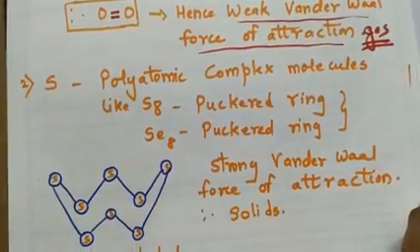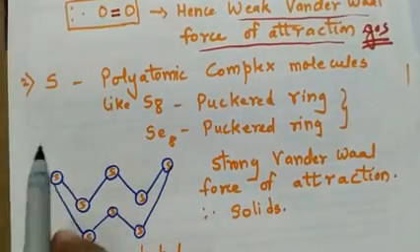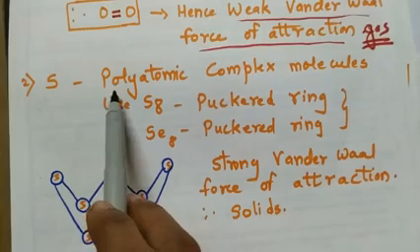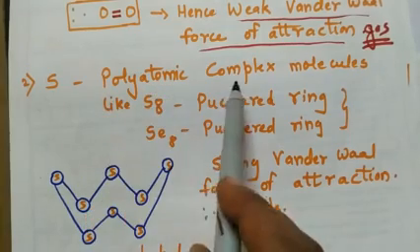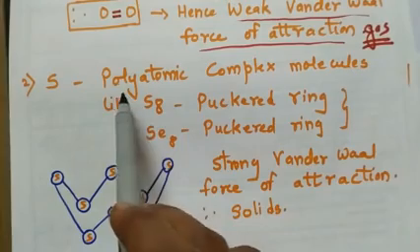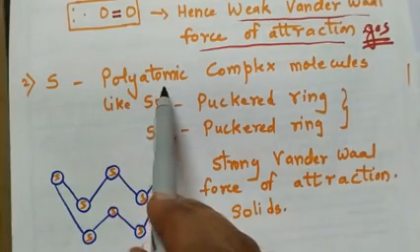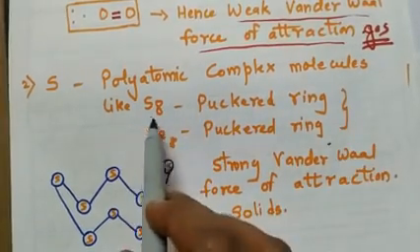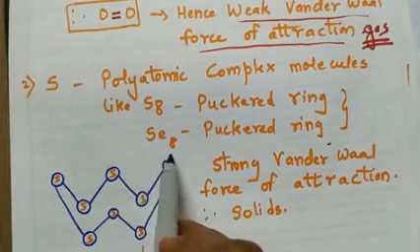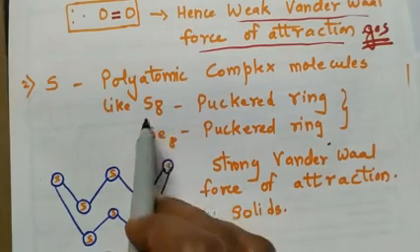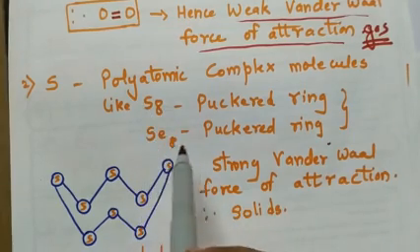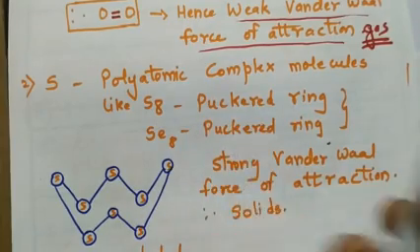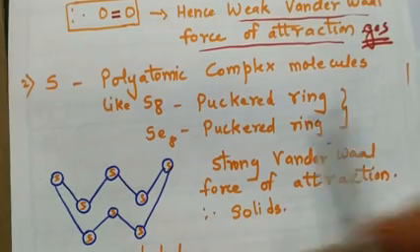Okay, now the next member of our family is sulfur. Sulfur, it is polyatomic, right? Poly means many, atomic means many sulfur molecules will come together to form a complex molecule, like S8. Tellurium also occurs in the form of S8, and when this condition occurs, we call it a puckered ring, right? Puckered ring structure or crown shape structure.